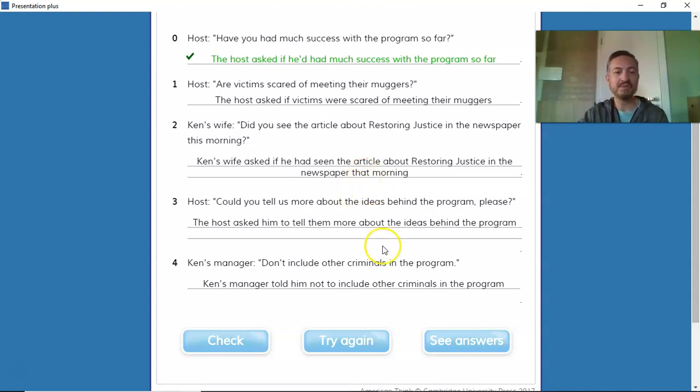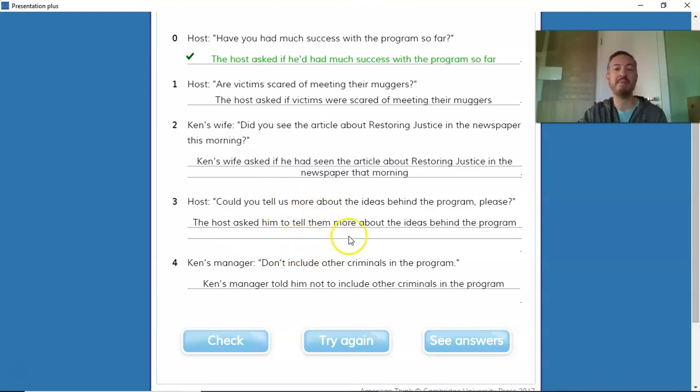Okay? Number 3, "Could you tell us more about the ideas behind the program, please?" Since it's a request, we have to use asked someone. So the host asked him, okay? To do something, asked him to tell who? Them. Us becomes them.